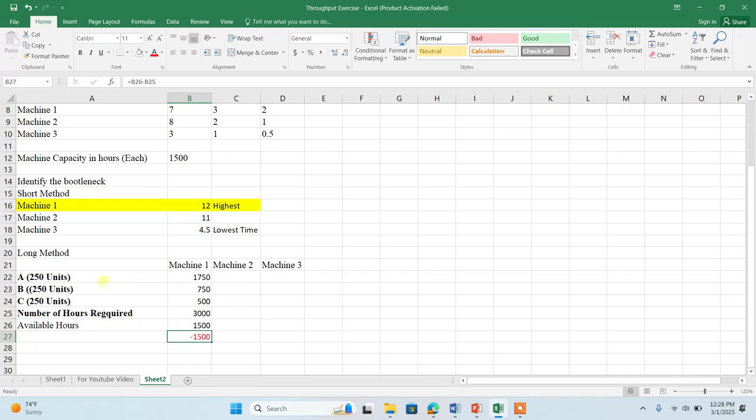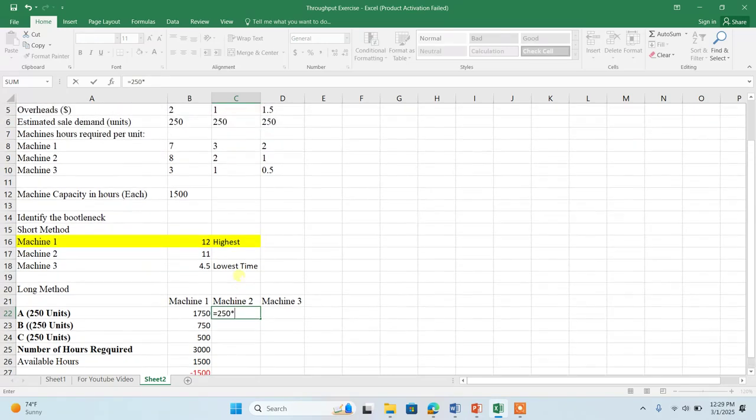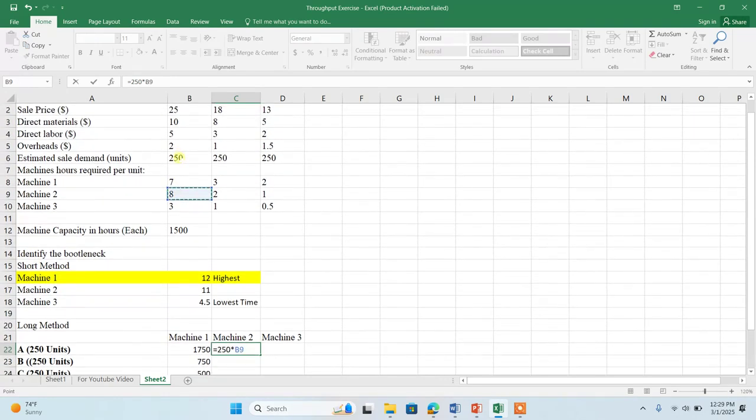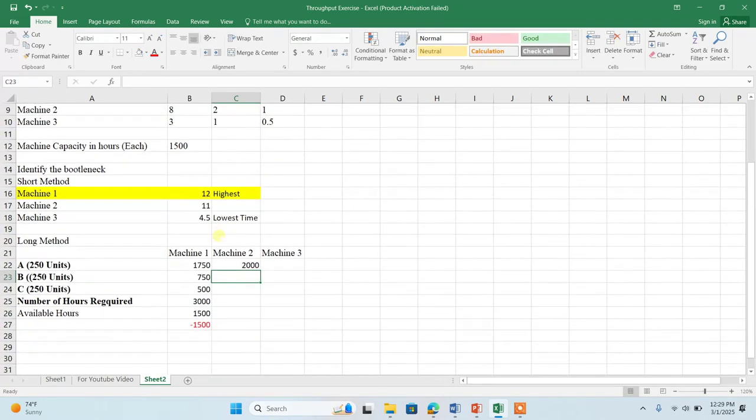If I want to produce 250 of product A, 250 of B, and 250 of product C, I need 3000 hours from machine 1. If you don't have it, machine 1 is going to stop me from producing 250, 250, 250. What should be the combination? Let's move on and see it. Okay, let's check machine 2. If I want to produce 250 units, machine 2 requires 8 hours for 1 unit of A. So it means that it requires 2000. Here also there is an issue.